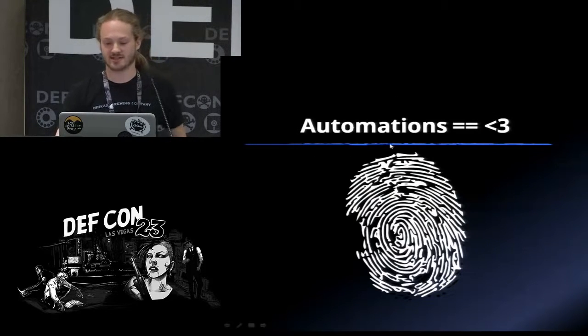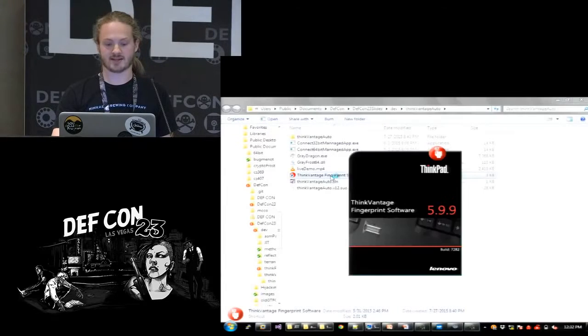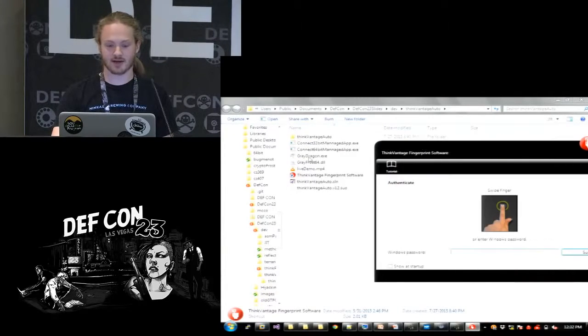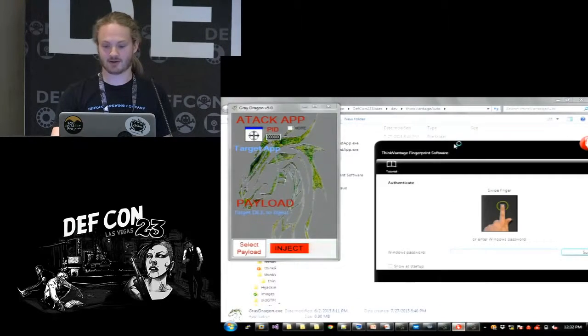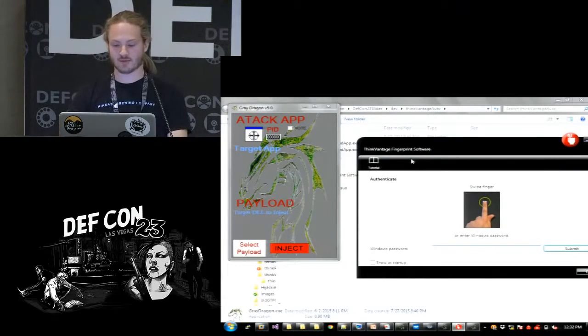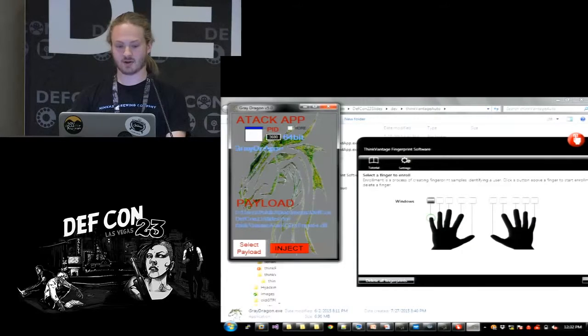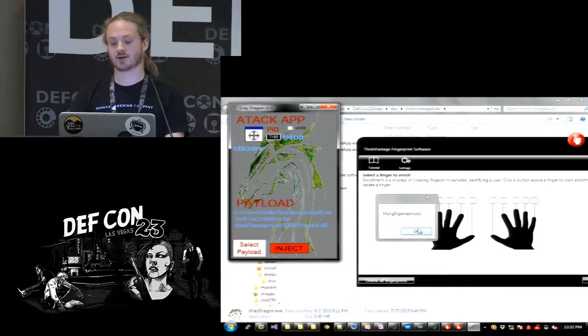So automation is love, so I'm going to go through and attack that fingerprint reader once again and show you that I'm not crapping you and you can actually automate stuff. So I'm going to swipe my finger and authenticate with this application, grab Gray Dragon, inject Grayfrost, which at this point is actually an automated version of this payload, inject it, and Hunger Games still rocks.